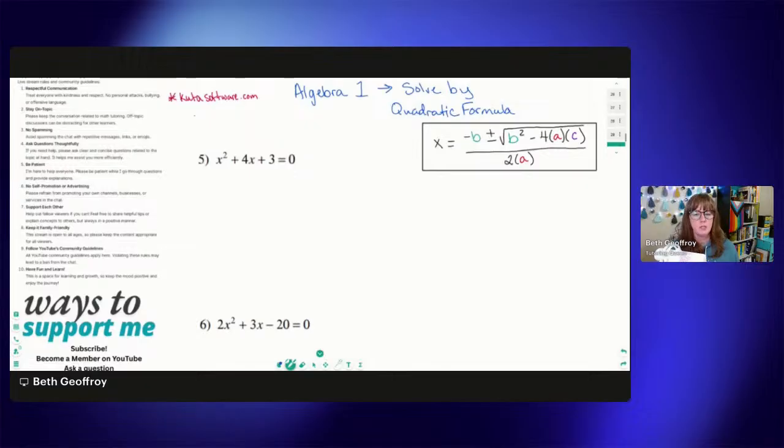If you have the option of solving by using factoring or by using the square root, like I just showed you, I always suggest using those other methods first, but some are just not factorable, or they just don't work with the square root. So especially with trinomials here. So quadratic formula will always work. It's just a little bit more work to get there.